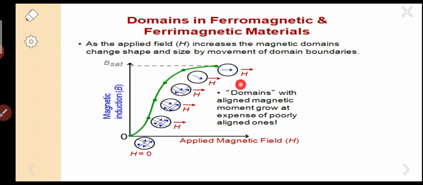Look at this pointer. That means it gets saturated. There is no further movement of domains at all.